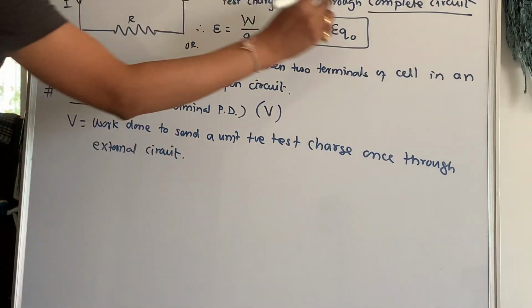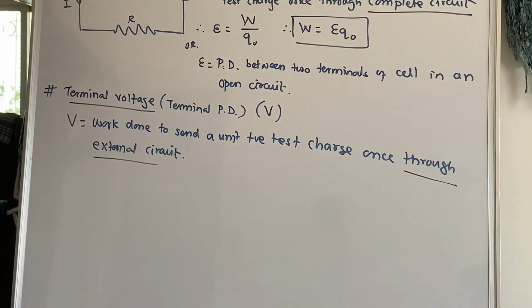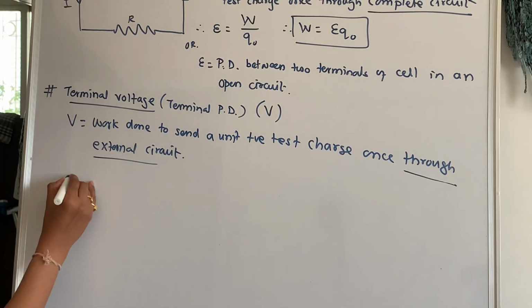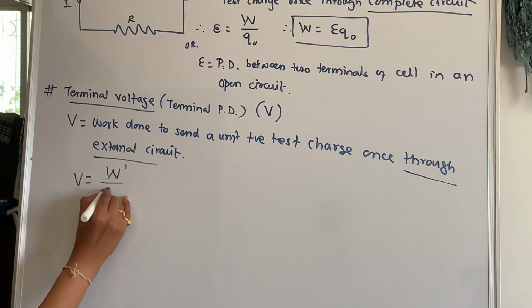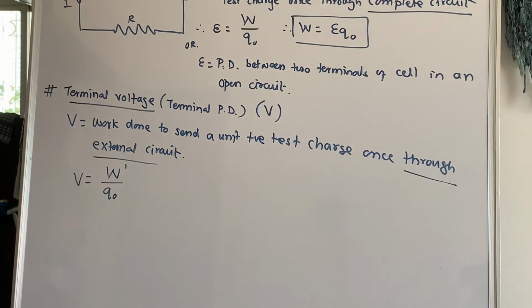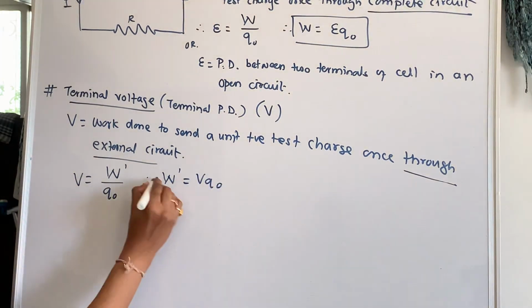Through the complete circuit, or only through what? External circuit. That is the terminal voltage. So I will write this terminal voltage as V is equal to W dash upon Q0. So I can write W dash is equal to V into Q0.